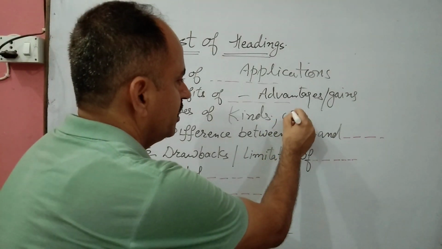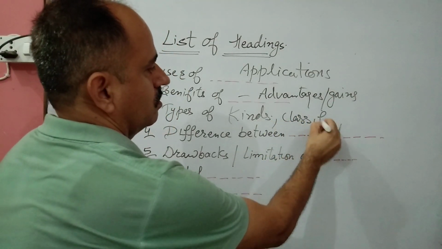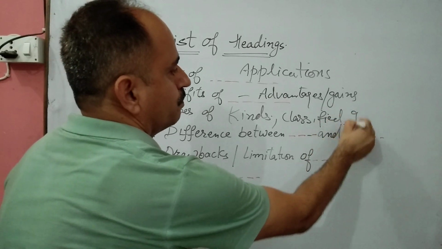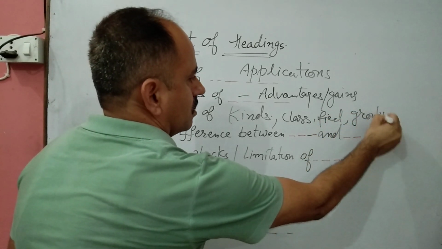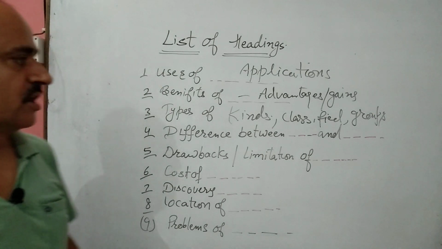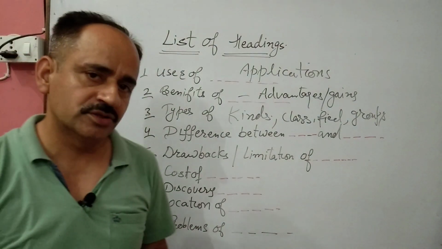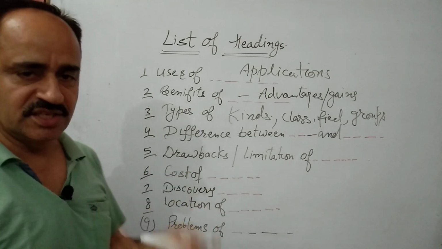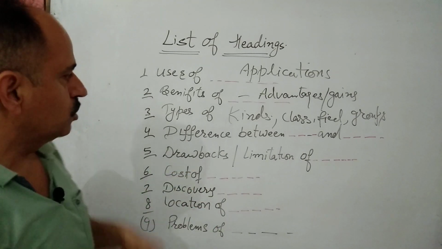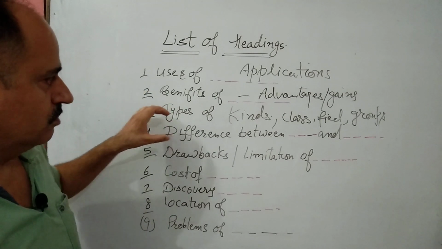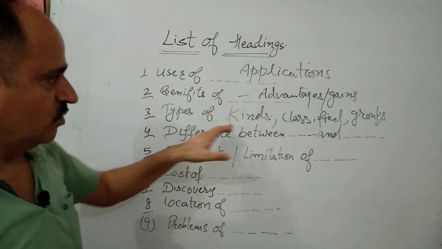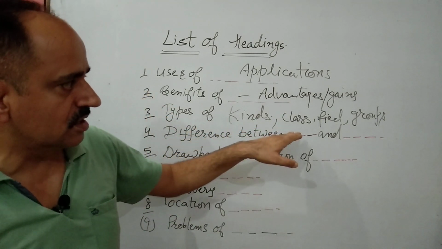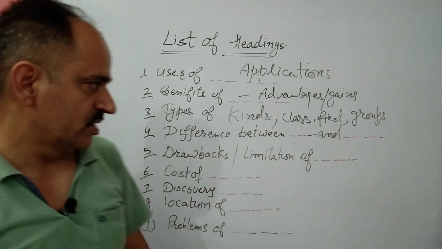So, classified or groups, such words can be there. There are different kinds of software, different kinds of hardware available in the market, for example. So, this type of question related to types will have keywords like kinds, classification, grouping.